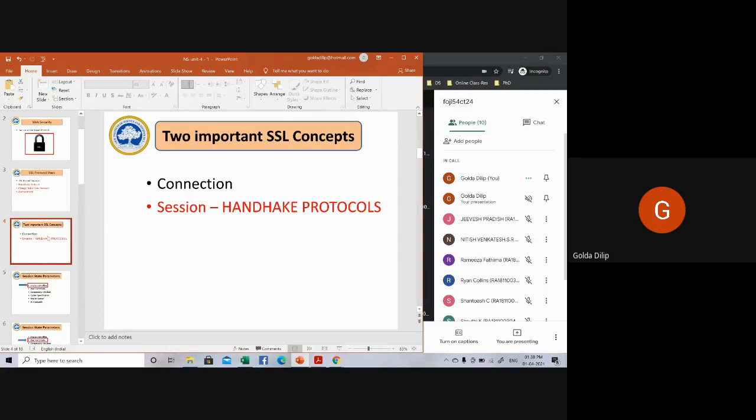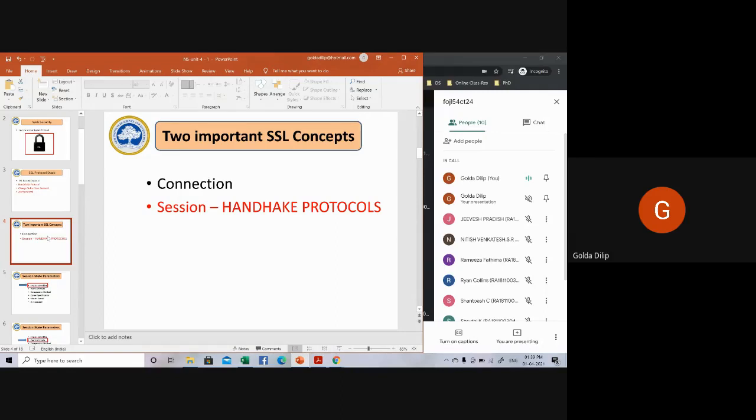So the sessions are created by the handshake protocol, and of course it has to be secure, because authentication and confidentiality are the two aspects associated with your SSL. So when you say a session, many cryptographic security parameters will have to be defined as a part of the session. And it may not be one connection, it may be multiple connections also. So all these things have to be taken care of.